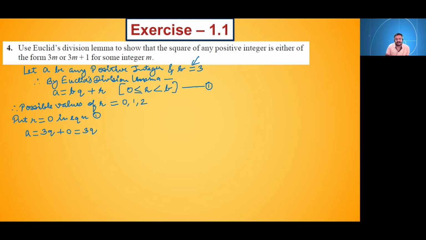Now what they have said, square of any positive integer. That means our positive integer which we have assumed at the start, it is a. So we will have to take its square. So what I will do for this step, squaring on both sides. So what it will become? a square, which is equal to 9q square. Yes or no? Please give the response in the chat box.